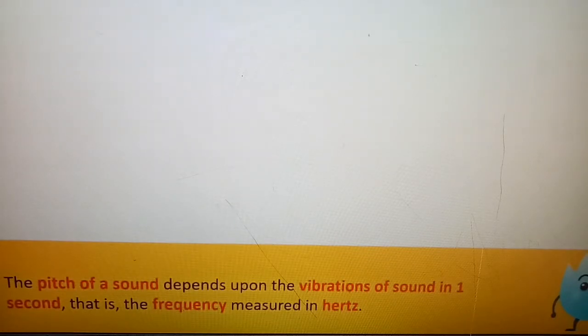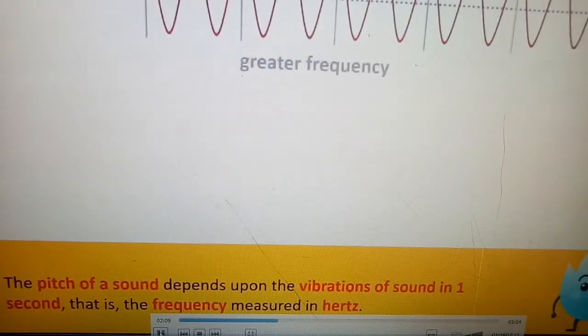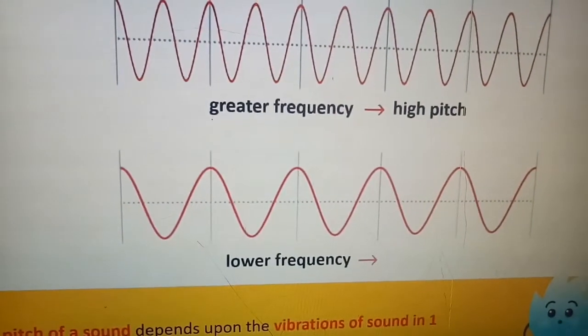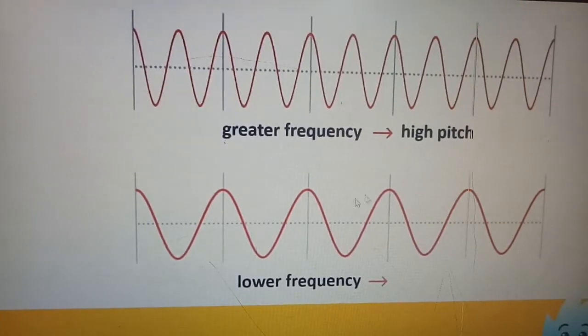So a sound of low frequency is flat, but a sound of high frequency is shrill. The greater the frequency, the higher the pitch. Look at this graph, and you will find the difference between them. Greater frequency, high pitch, and lower frequency, low pitch.